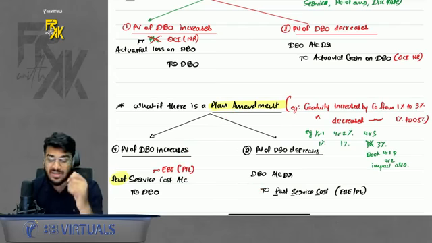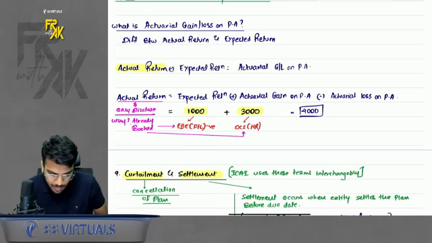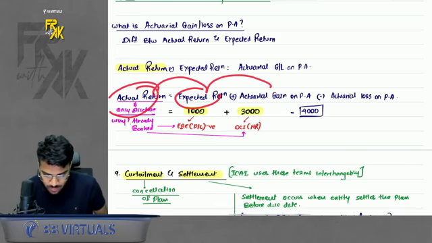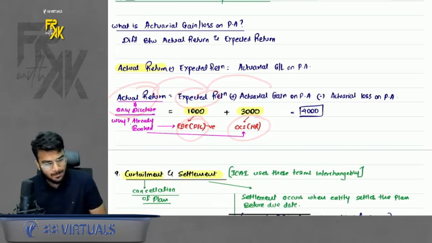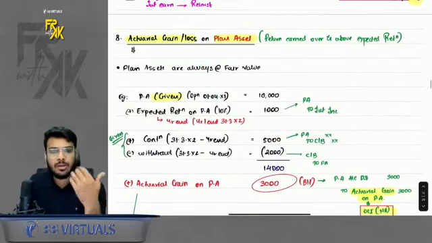The expected return is transferred to employee benefit expense, profit and loss. The actuarial gain and loss is transferred to OCI. Do remember, actual return you need not book separately again, because it is a combination of two amounts and these two amounts have already been booked in the respective columns.